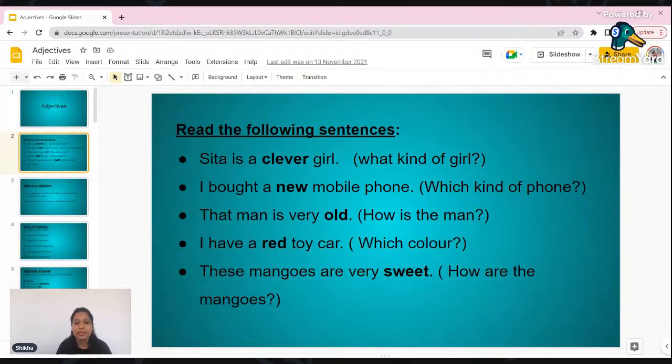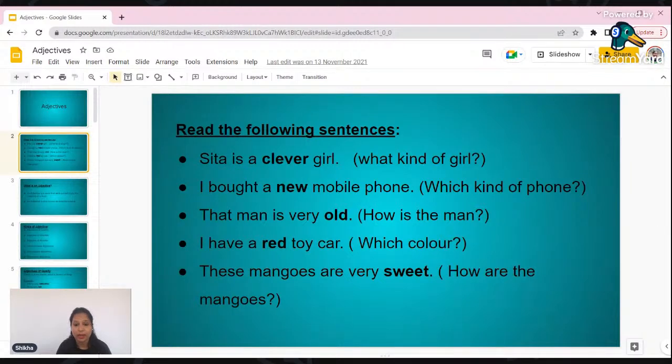It is: Sita is a clever girl. So, which kind of girl is she? She is a clever girl. I bought a new mobile phone. Which kind of phone did I bring? How is the phone? That is new. Okay, that man is very old. How is the man? He is very old. In the same way, I have a red toy car.